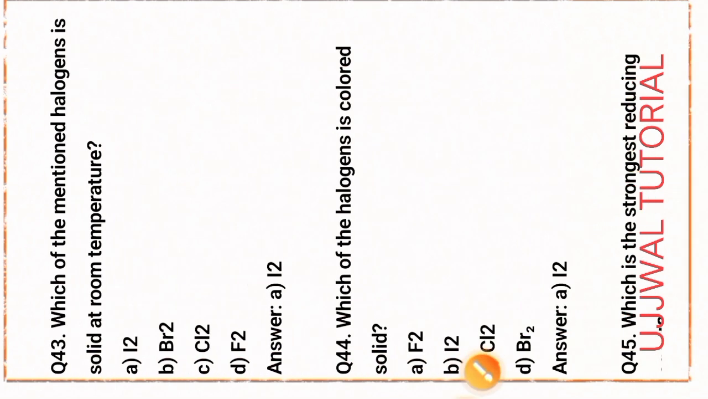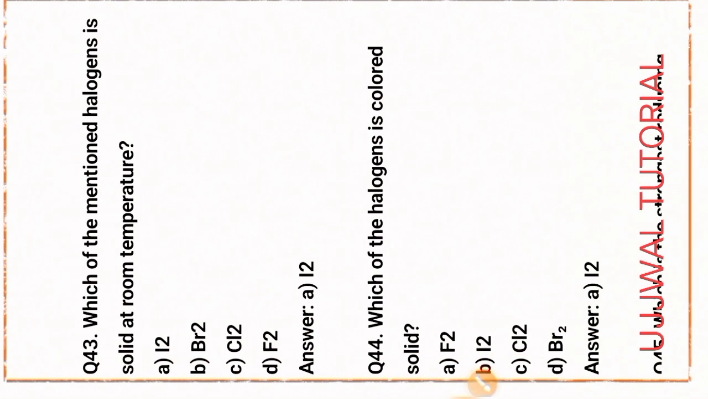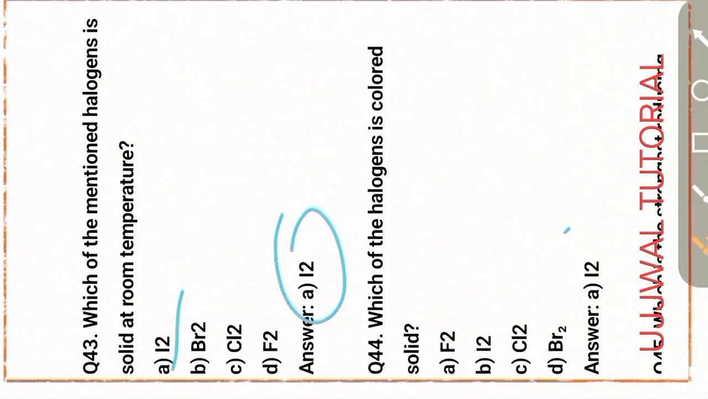Next question, question number 43. Which of the mentioned halogens is solid at room temperature? Iodine, I2. Option A is the right answer. Okay. Next question, question number 44. Which of the halogens is a colored solid? I2, that is iodine. Option A is the right answer.